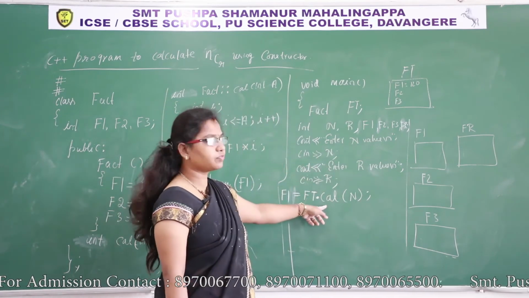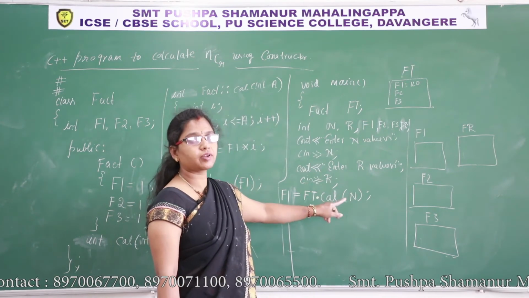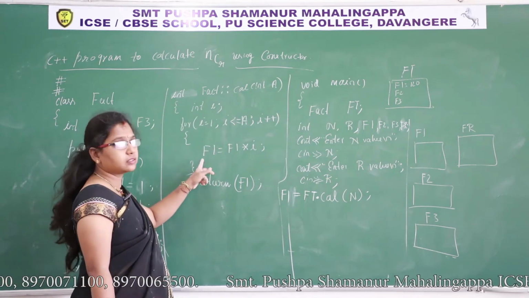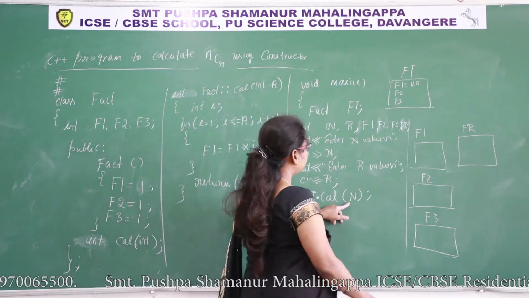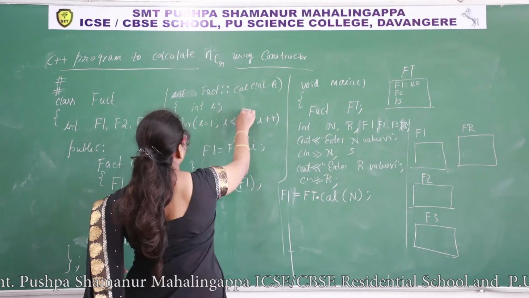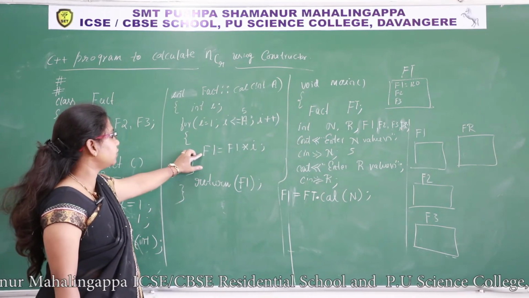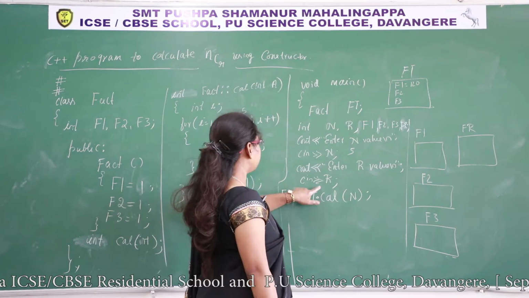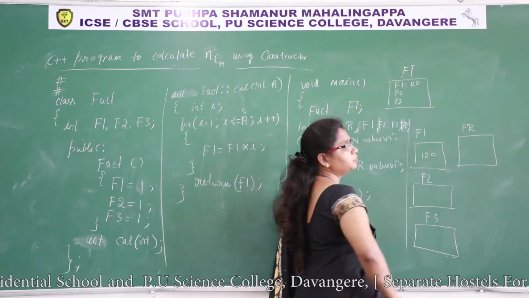First, I call this function with the help of this object and I am passing argument n. I need n factorial now, so I am passing n. The job of this function is to calculate the given value's factorial. What is the argument here? N. If n is equal to 5, n copied to a. So this function is calculating the factorial of 5. The factorial of 5 is stored in F1. After that, it returns a value to this function, main function. Then the value will be stored in F1, 120. That 120 goes to F1.